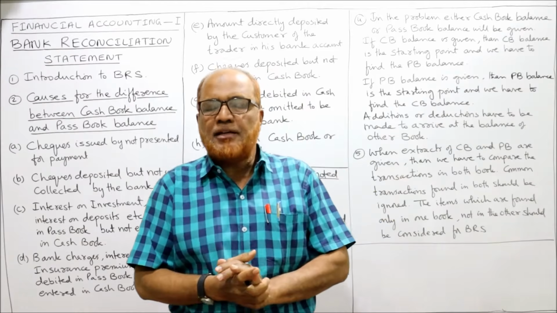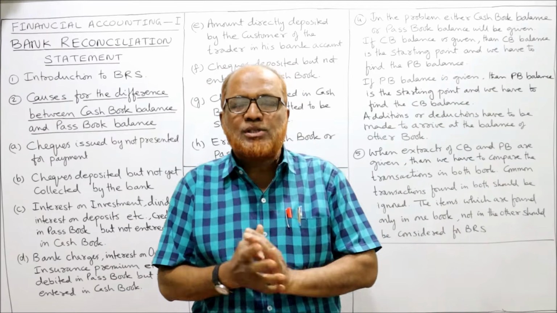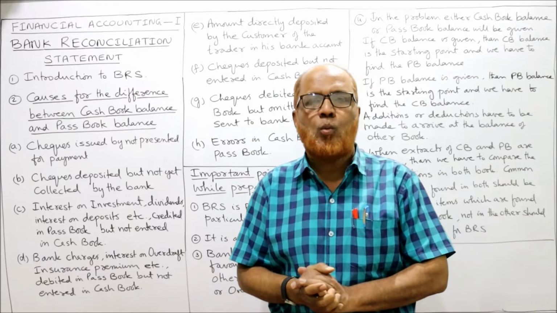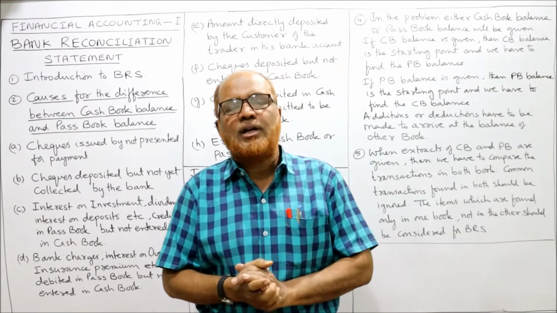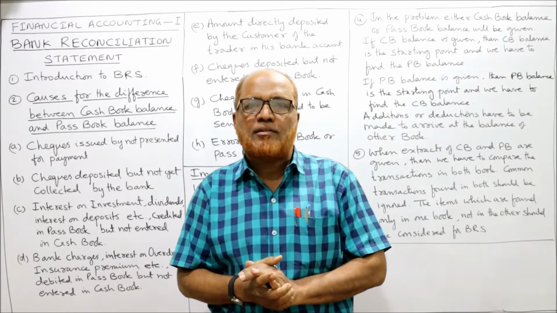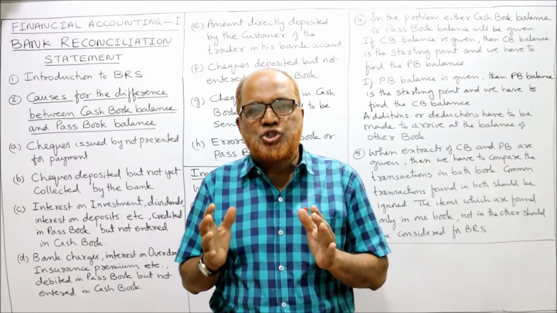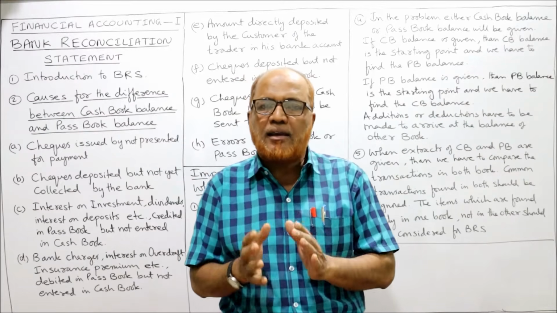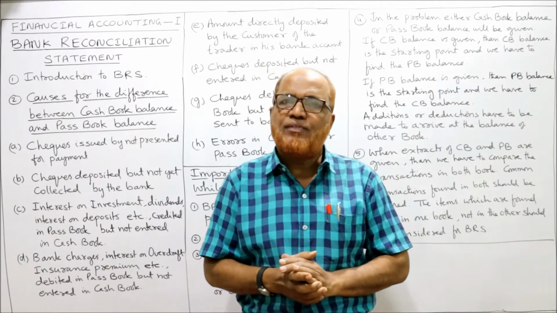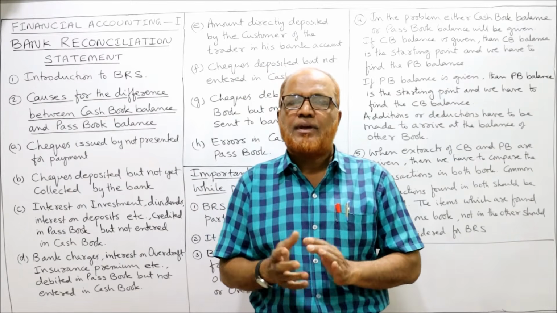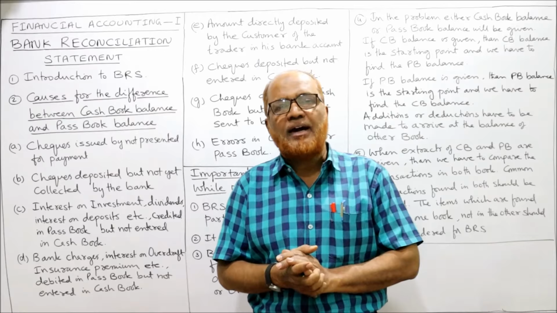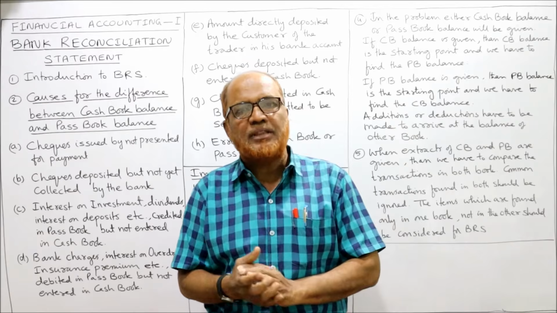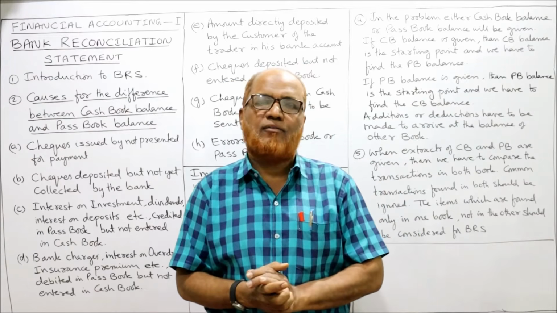After completing the different subjects, now I'm going to start the new subject, Financial Accounting 1. In this Financial Accounting 1, I'm planning to cover the basics of accounting, journal entries, ledger, trial balance, subsidiary books, bank reconciliation statement, rectification of errors, and depreciation, and finally final accounts of a sole trader. These are the topics I'm planning to cover in this subject.